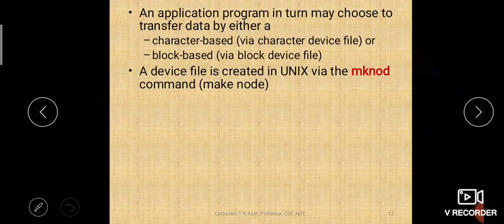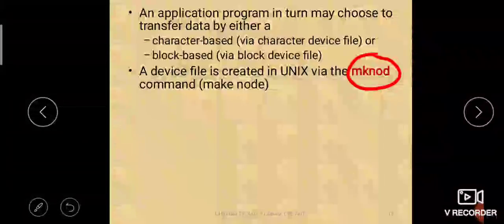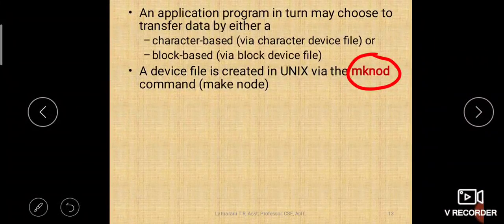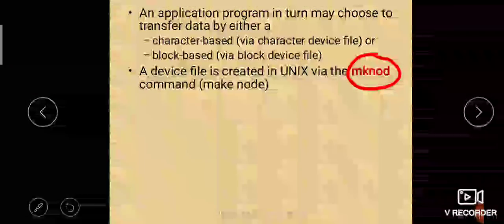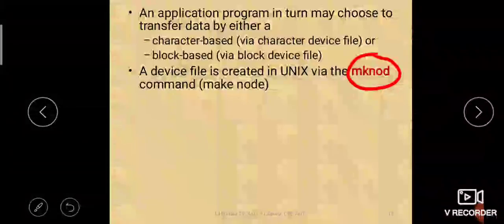A device file is created in Unix via the mknod command. So this is the command which is used to create a device file, either a character device file or a block device file. You can create using mknod. Mknod stands for make node. Make node means make a device. Whenever you are attaching a new device to your computer, that file needs to be created under /dev. /dev is a directory which is under root.